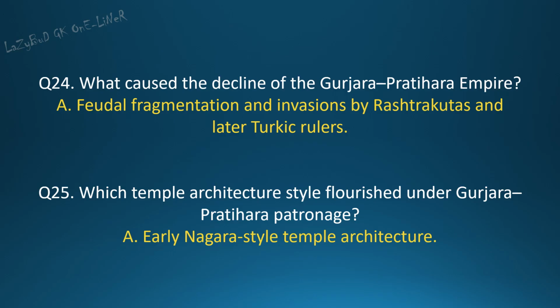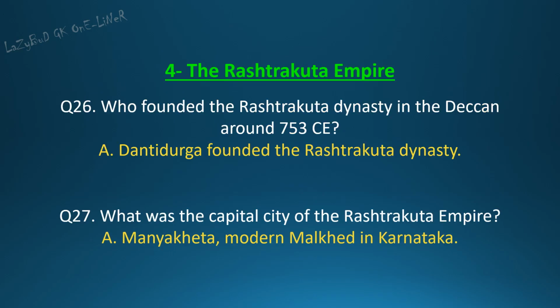Question 24. What caused the decline of the Gurjara Pratihara Empire? Answer. Feudal fragmentation and invasions by Rashtrakutas and later Turkic rulers. Question 25. Which temple architecture style flourished under Gurjara Pratihara patronage? Answer. Early Nagara-style temple architecture.